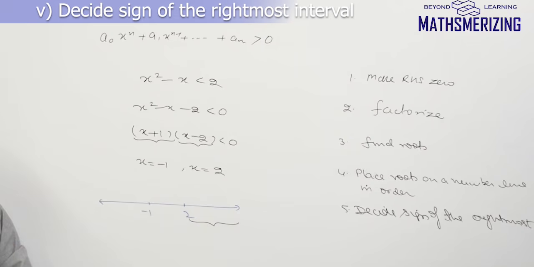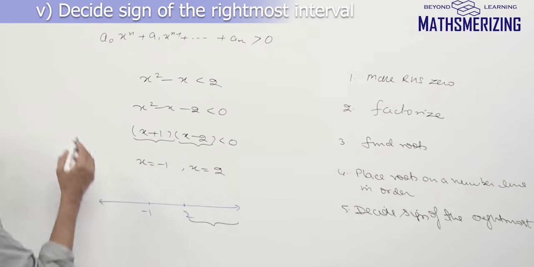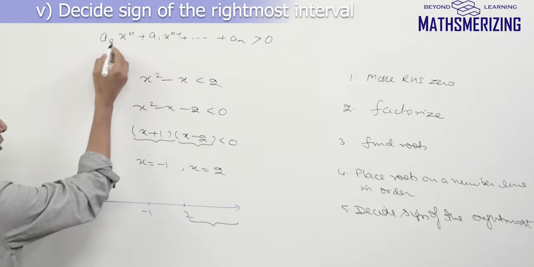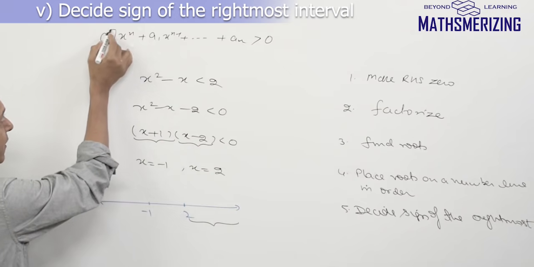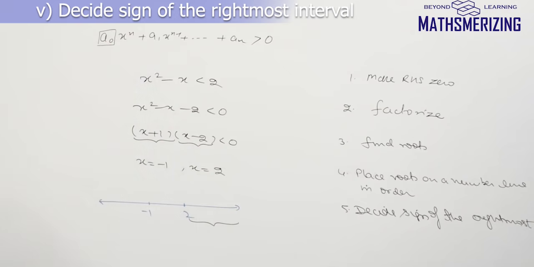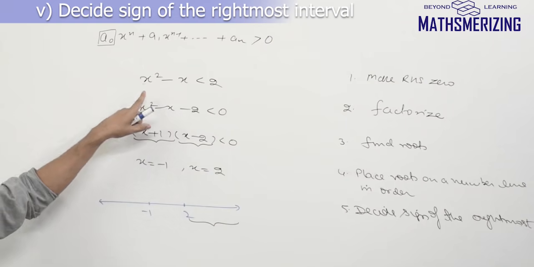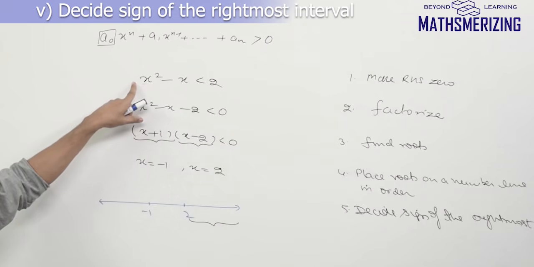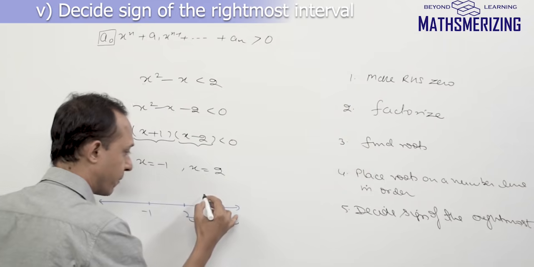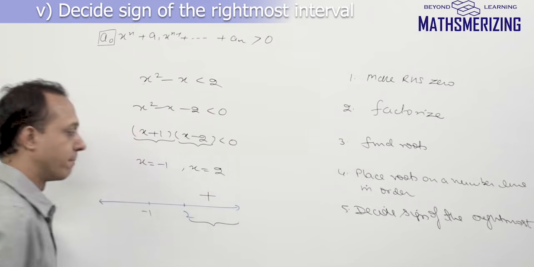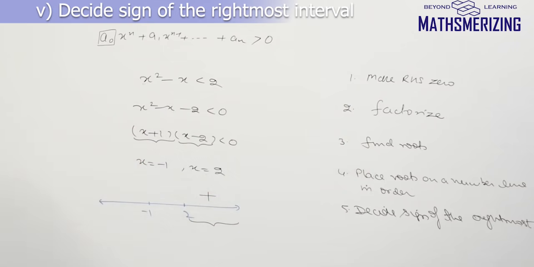Now how do we decide whether to put a plus sign or a minus sign? There are 3 ways. One method is using the leading coefficient. In any polynomial, the coefficient of the highest power of x is your leading coefficient. In this inequality, the highest power is x square and its coefficient is 1, which is positive. So that's the reason I'll put a plus sign there. So this is one way.